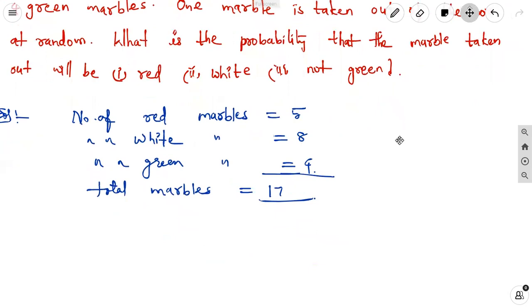Now, what they are asking: what is the probability that the marble taken out will be red? First, let E be the event which happens.